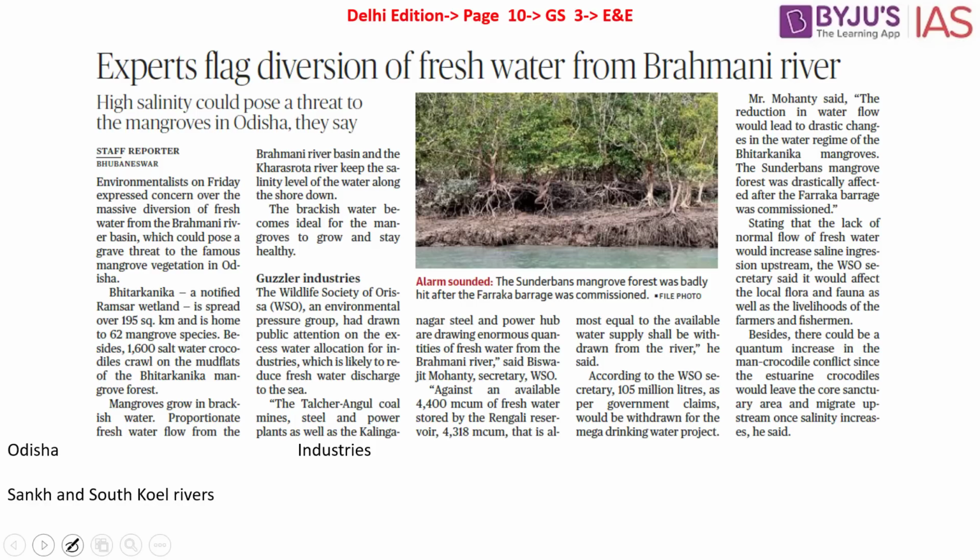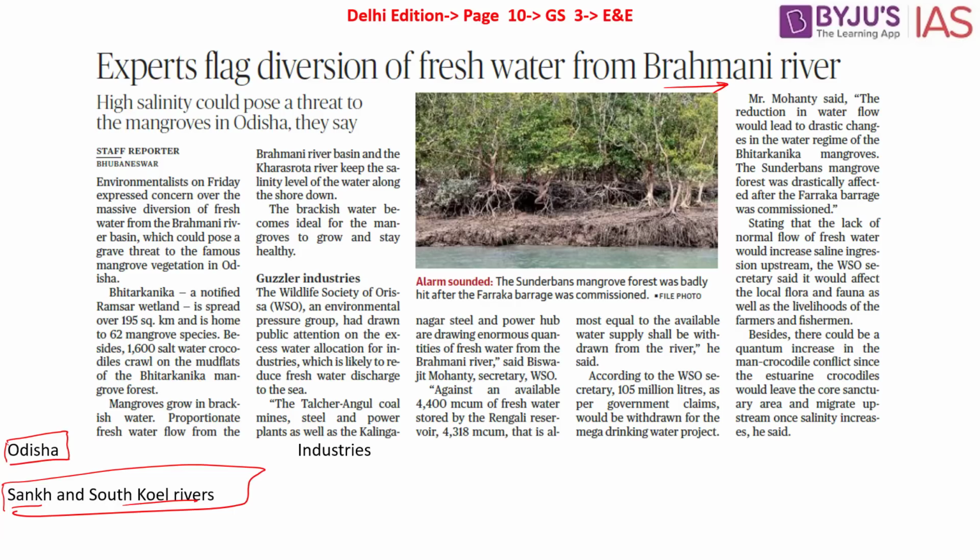Now let's look into the next article. This article says experts flag diversion of fresh water from Brahmani River. From the preliminary examination point of view, there are two important points. One is that the river Brahmani flows in the state of Odisha. It is formed by the confluence of Shank and the South Koyal rivers. These two pointers are very important from the preliminary examination point of view.